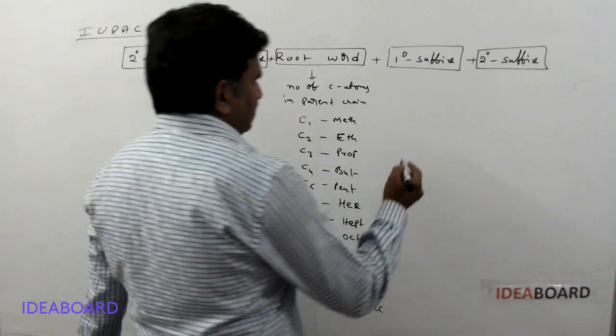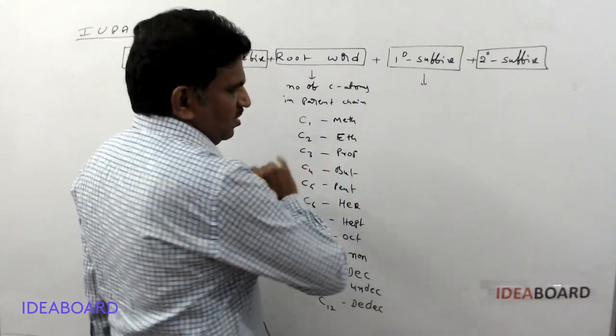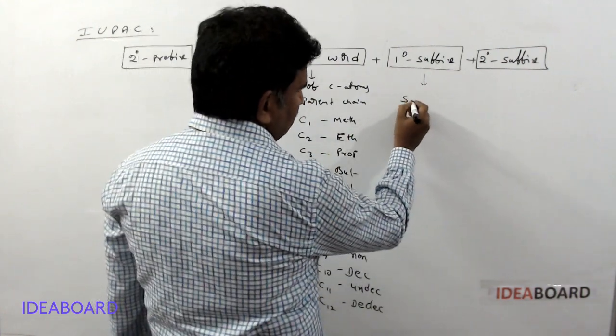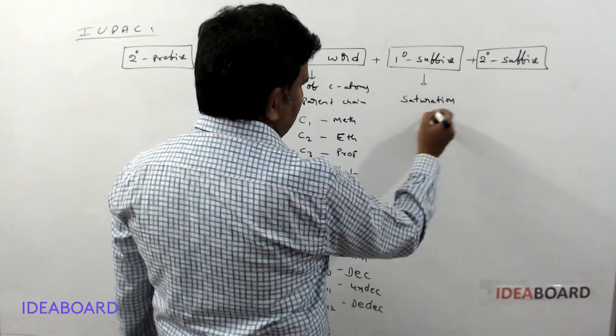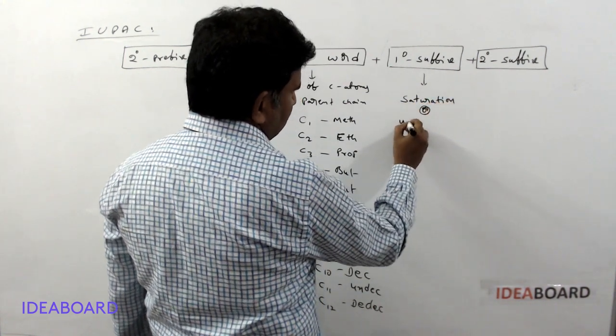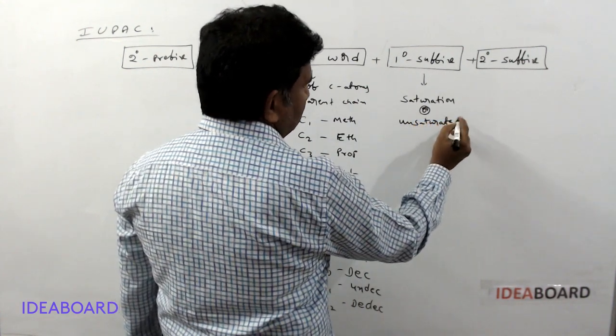Next, the primary suffix indicates whether the carbon compound contains saturation or unsaturation in the parent chain.